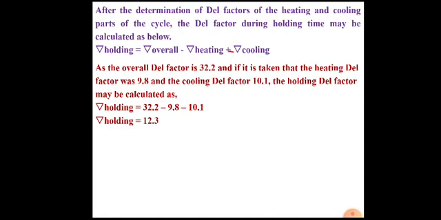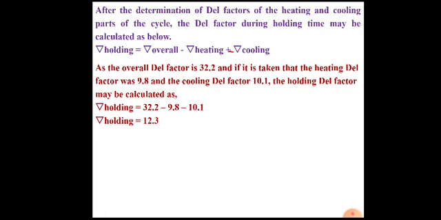As the overall Del factor is 32.2, I hope you are writing on paper also. Let us consider that Del heating is calculated as 9.8 and Del cooling is calculated as 10.1. Then we can calculate Del holding equals 32.2 minus 9.8 minus 10.1.